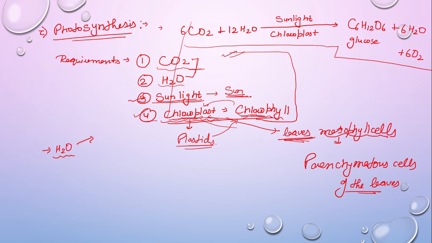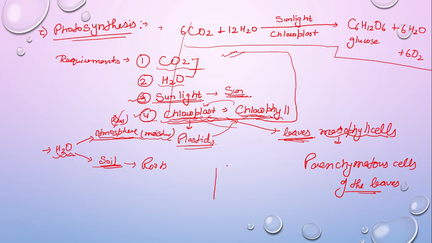Water is present in the atmosphere in the form of moisture, right? And also in the soil, right? So the atmospheric moisture content of water is very less. Plants do not use it. Plants get water directly from the soil with the help of roots.